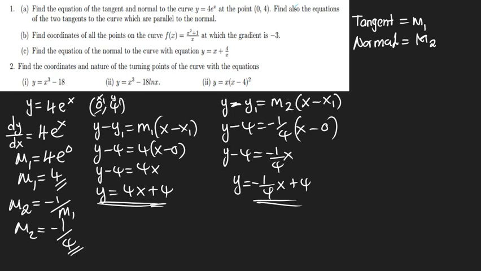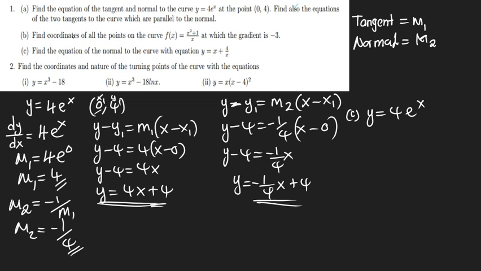The question continues by saying, find also the equations of the two tangents to the curve which are parallel to the normal. So to be able to find the tangent which is parallel to the normal, you shall be using the equation which you used to find gradient 1, then you equate it to gradient 2. Okay? So in this case, your initial equation was 4e to the x.